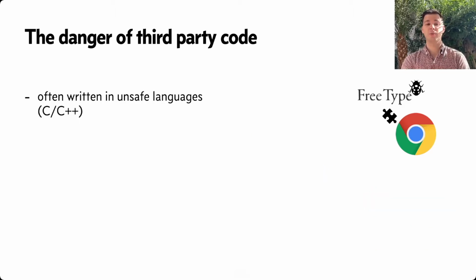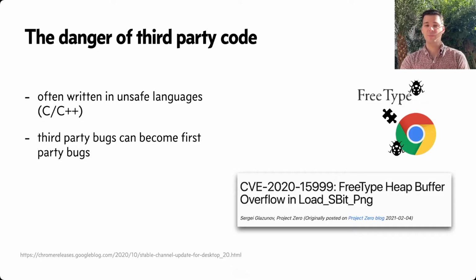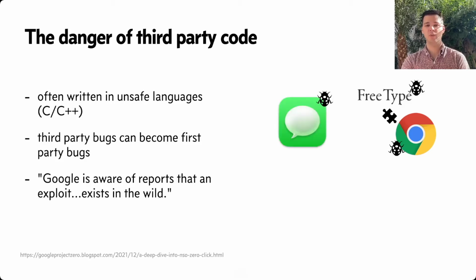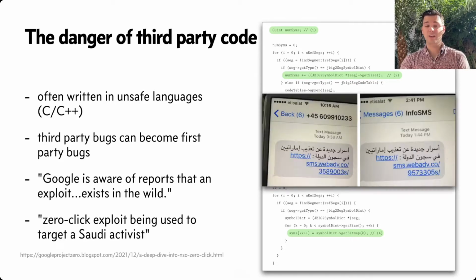In fact, it is often written in unsafe languages like C or C++, which means that it has potential memory bugs, which could become first-party bugs in, say, Chrome itself. Recently, a heap buffer overflow in FreeType led to an exploit in Chrome that was being exploited in the wild. In iMessage, even more recently, the FORCEDENTRY bug stemmed from these 4 lines in a third-party library used by PDF rendering that led to a zero-click exploit that was being used to target a Saudi activist.